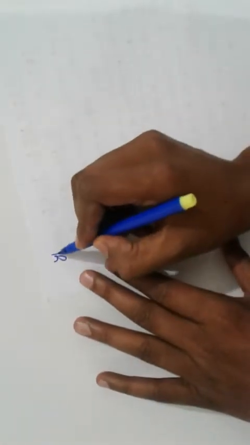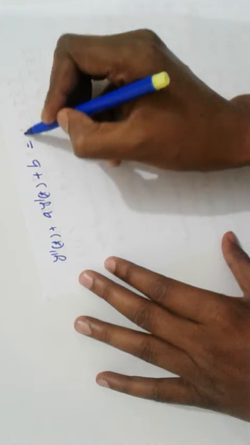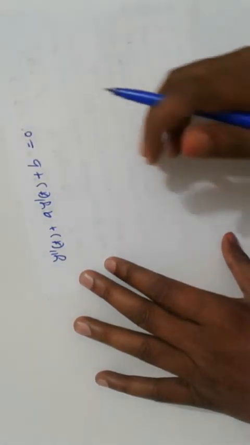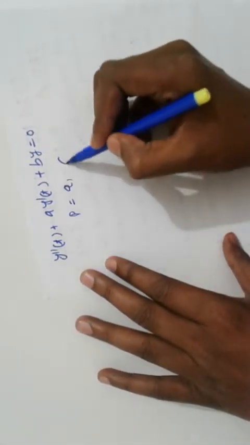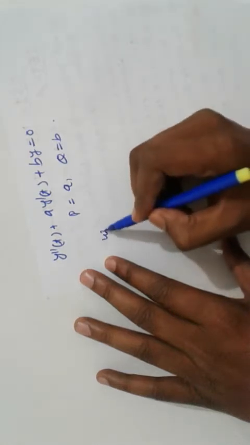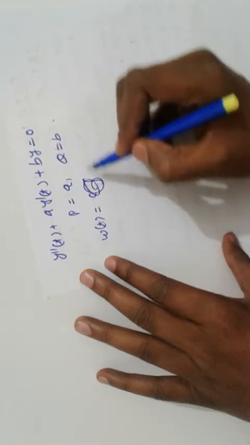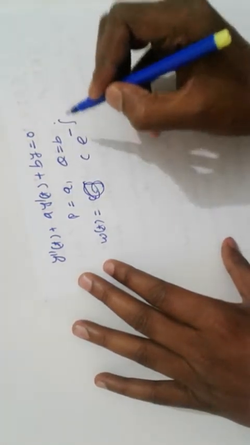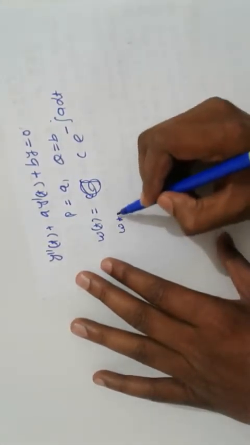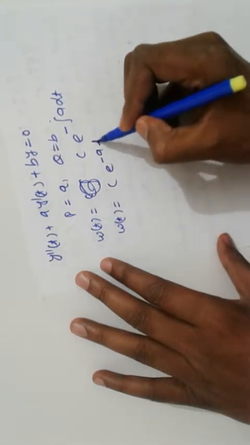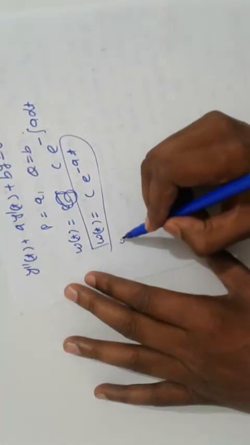Given is y double dash t plus a y dash t plus b y equal to 0. So in that case, p is a and q is b. So now W(t) is equal to c e raised to minus integration of p, that is a, dt. So W(t) is equal to c e raised to minus a t. Simplifications. Next, the boundary conditions.